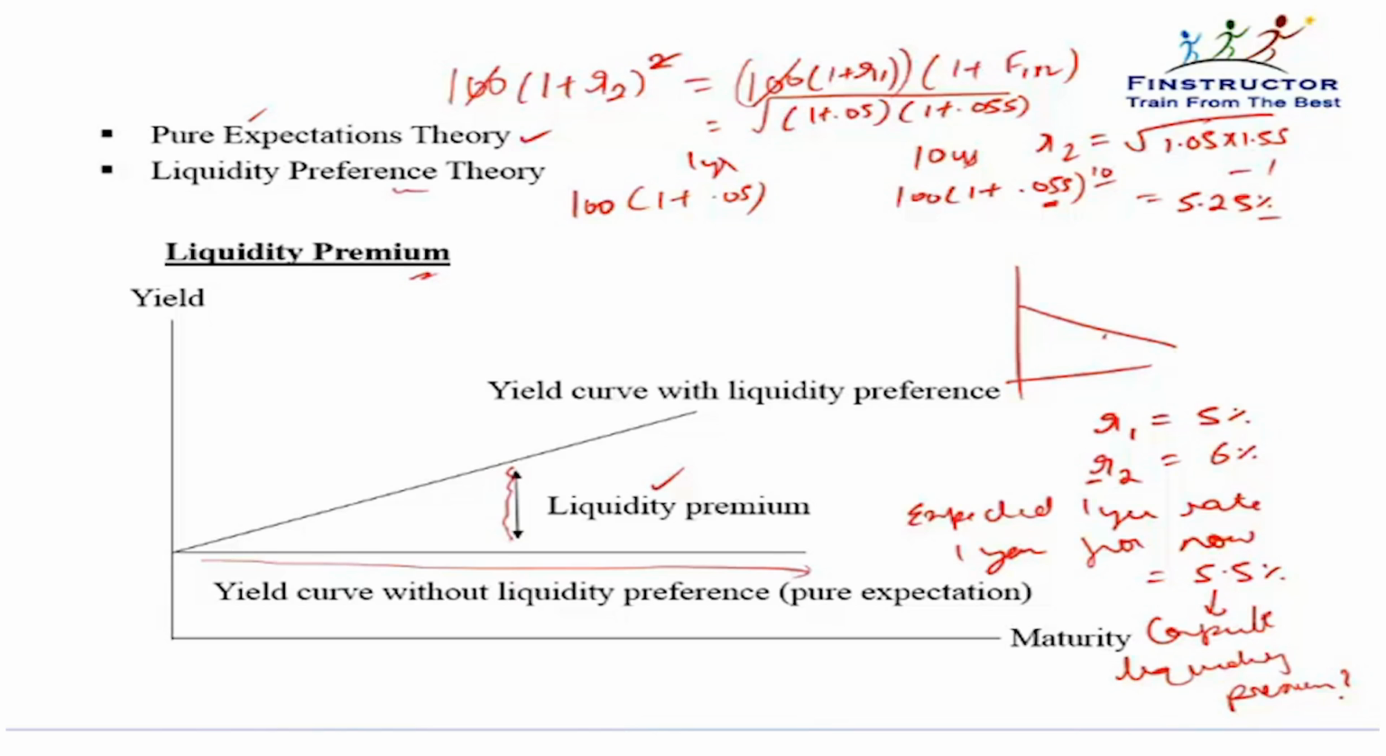Whereas how much is the 2-year rate given? 6%. Because the 2-year rate will not just be the expectation. It will be the expectation plus a liquidity premium. So the liquidity premium can be calculated as 6 minus 5.25, that is equal to 0.75. That is, if this is what the expectations theory was saying, the actual yield curve is slightly higher, representing a liquidity premium.